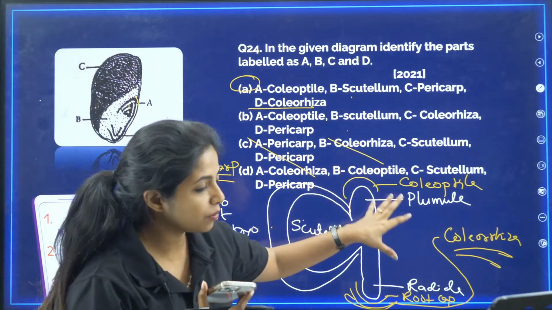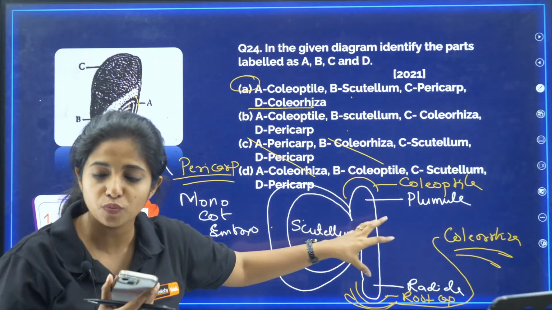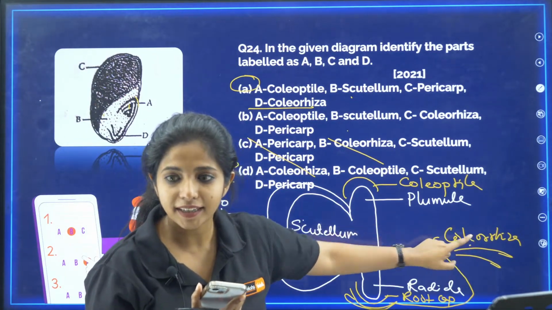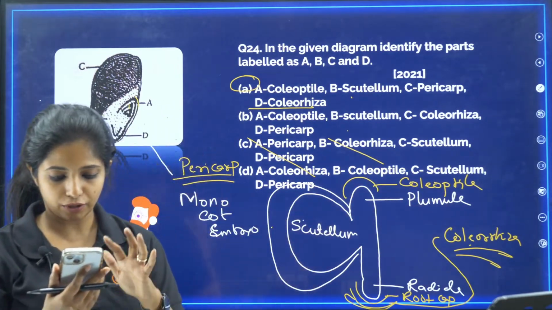If you are not able to remember this, which is why I said this is a much easier version for you. Always remember coleorhiza has R in it, so it will be near root. Coleoptile has P in it, so it will be near shoot. Works?